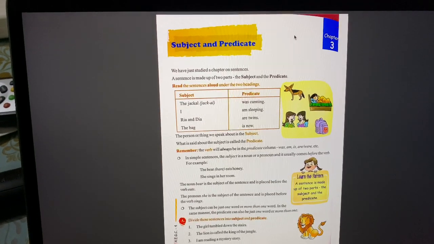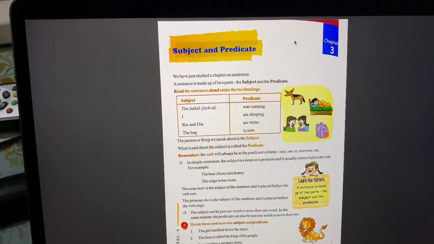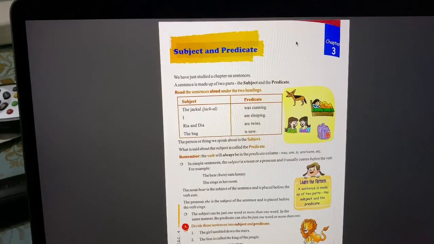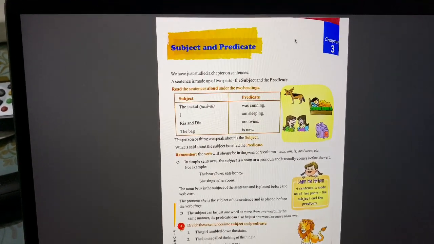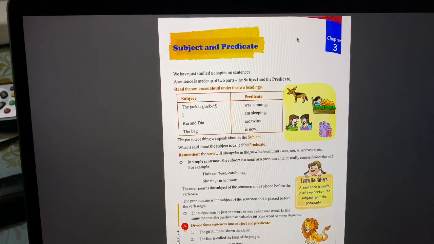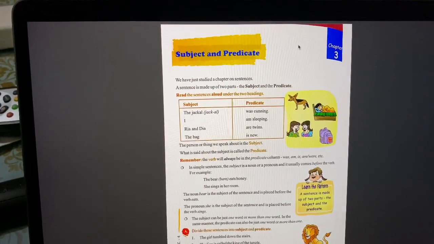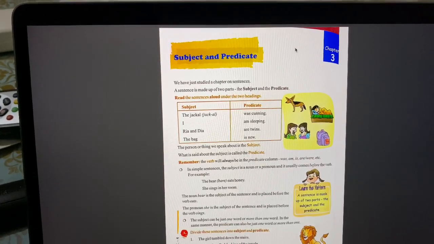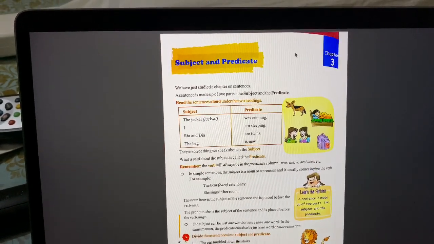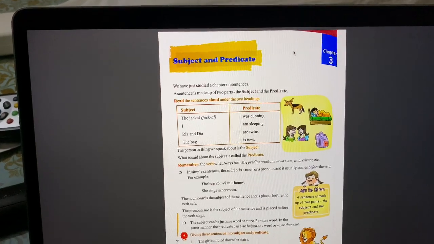So first I'm going to read out all the sentences. Over here, the first sentence reads, the jackal was cunning. The jackal is the subject of the sentence and was cunning is the predicate. The second sentence goes, I am sleeping. So I is the subject of the sentence and the predicate is am sleeping.